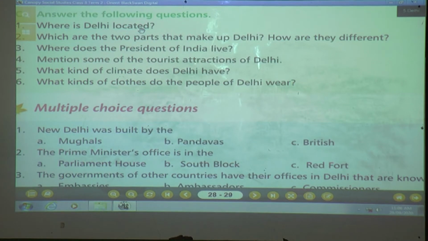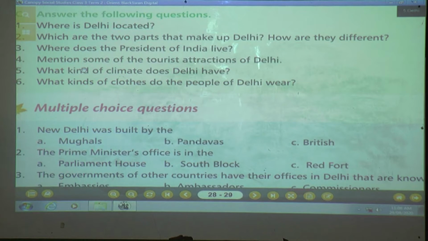Correct. It is bordered by Uttar Pradesh in the east and Haryana on the other 3 sides. As you know, Haryana is a neighboring state of Delhi. Okay. Now come on, next question we will see: which are the 2 parts that make up Delhi, and how are they different?